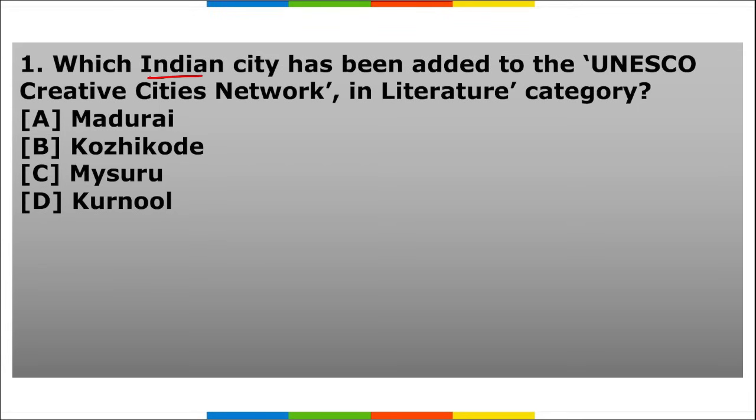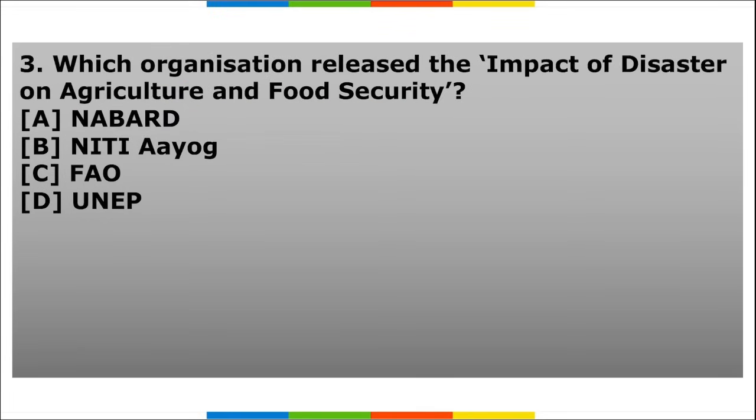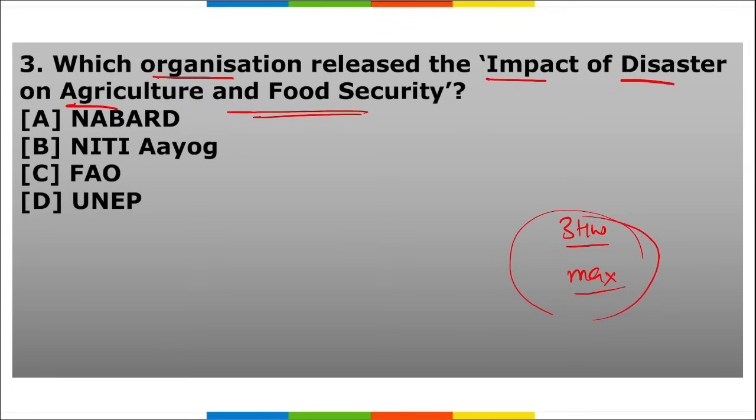Next is your homework section. First, which Indian city has been added to UNESCO's Creative Cities Network in the literature category? And tell me in the music category also. These two are different. Next, which institution conducts the inflation expectations survey of households? Third, which organization released the report on the impact of disasters on agriculture and food security? These are your 3 homework questions, friends, and I want to see maximum participation of the students here. Also, if you have any questions, do comment below in the comment section so that we can come back to you.